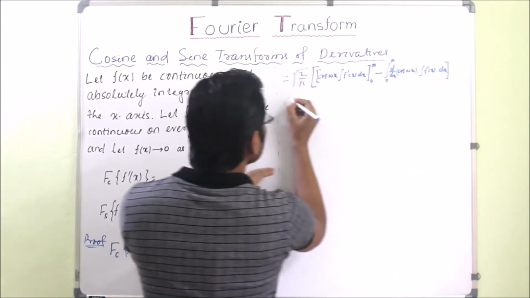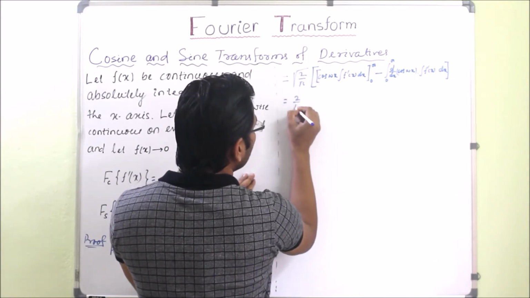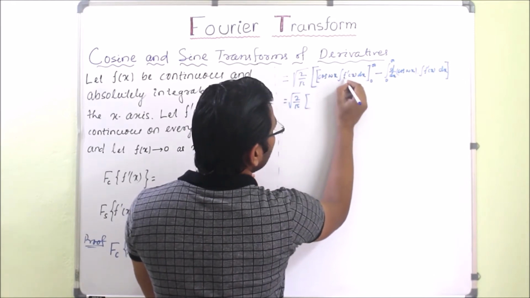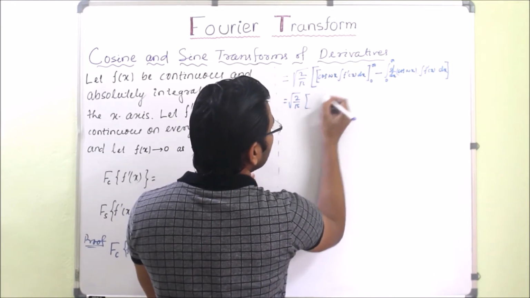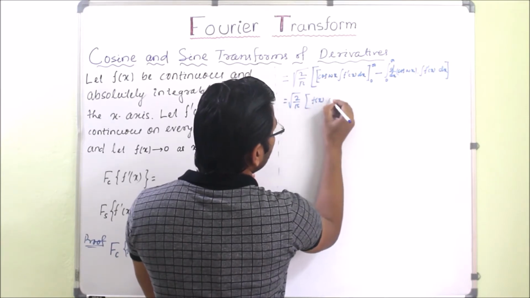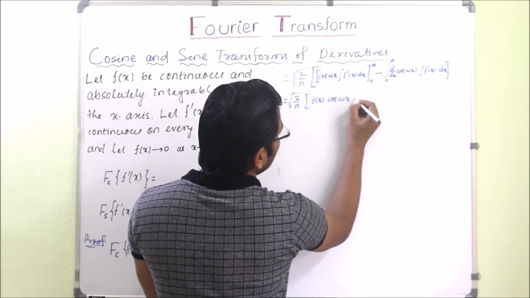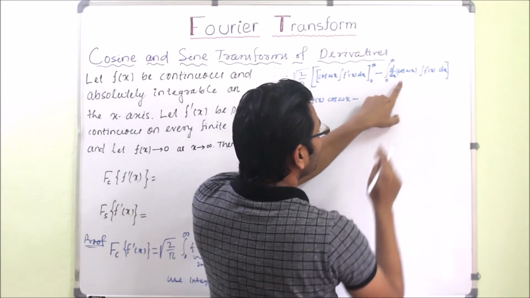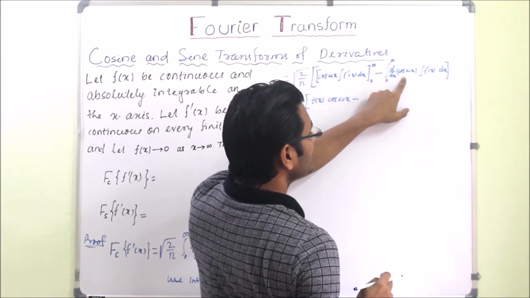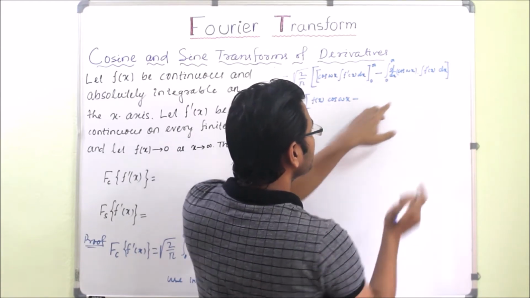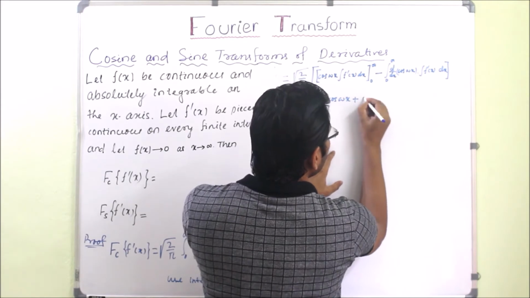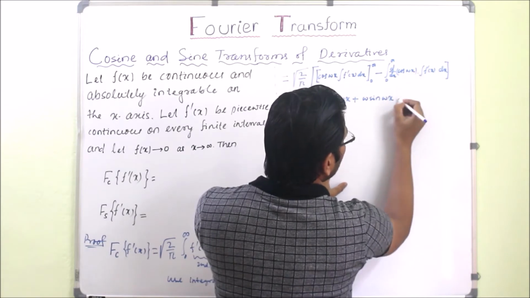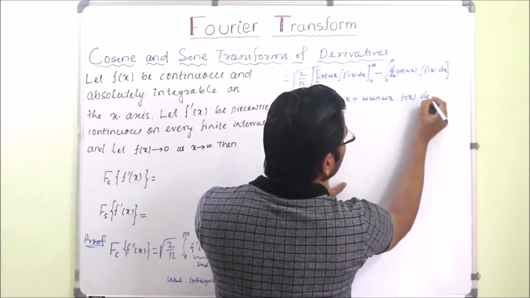So this is the formula. If we solve it, in the bracketed term cos wx remains the same and the integration of f dash x dx will be f of x. So it will be f of x cos wx minus, d by dx of cos wx, sorry, the derivative will be minus sin wx, so it will be w sin wx, times f of x dx.